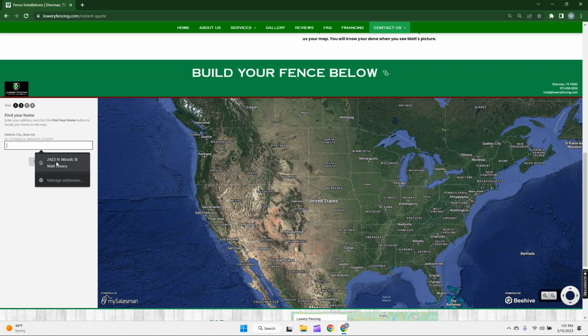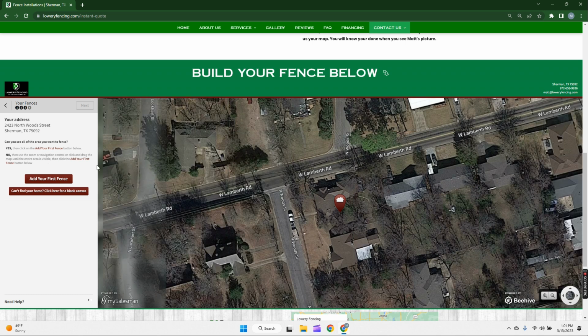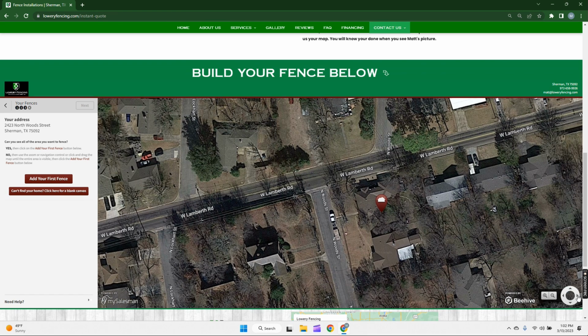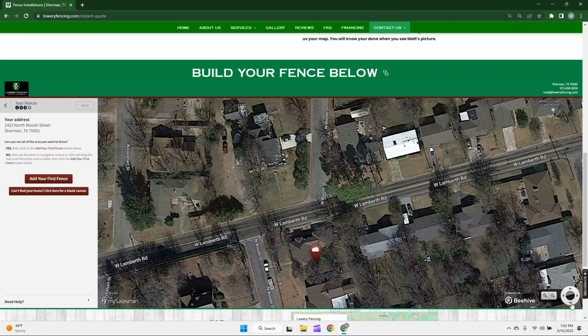And then just type in your address. Click Find Your Home. And it'll give you an overhead view of your place. Now you want to make sure you can see the whole area that you want to fence. So in this instance, I know that I want to fence from here to here to here to here to here. So I can see the whole area pretty good. But if I couldn't see the area, I'd come to the lower right-hand corner and use these arrows to move around until I could see the entire area I want to fence.